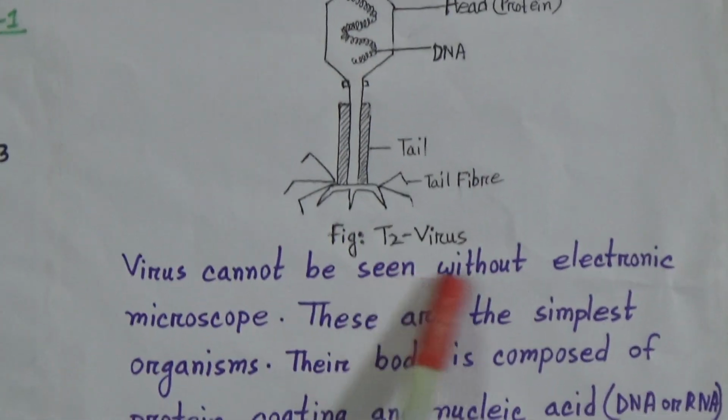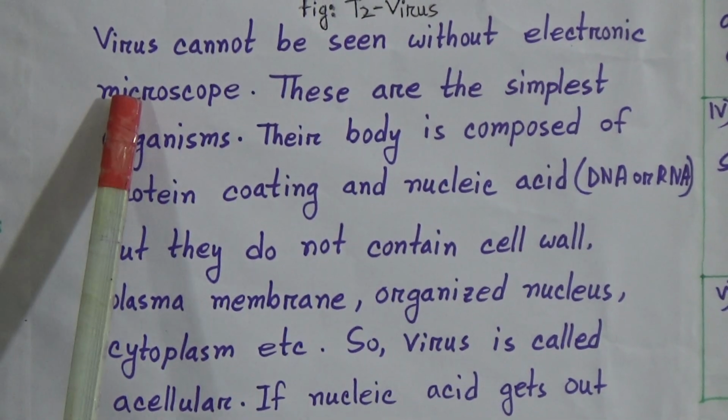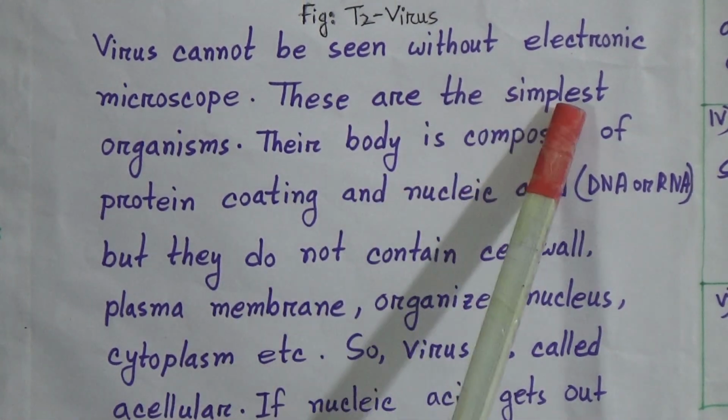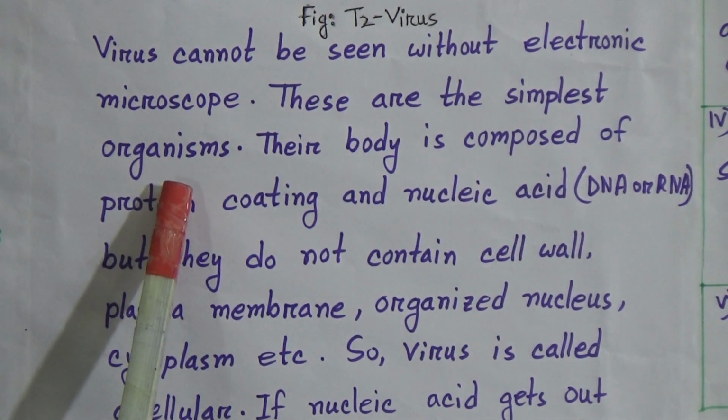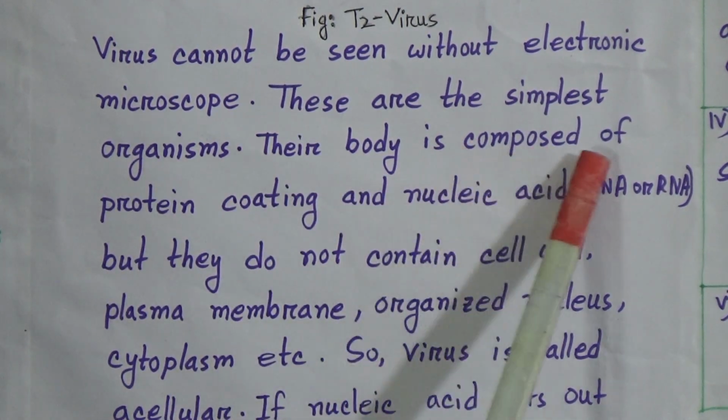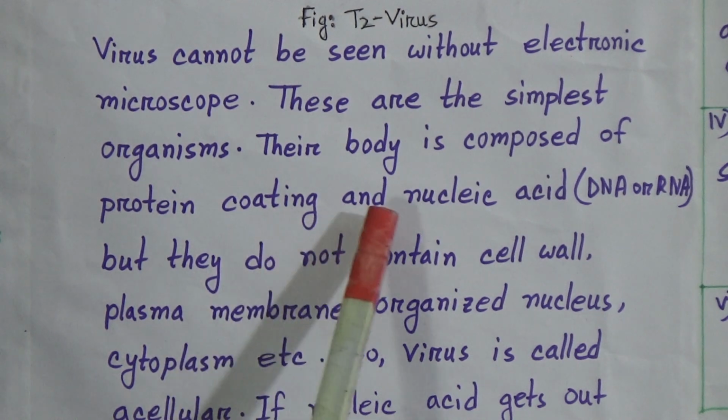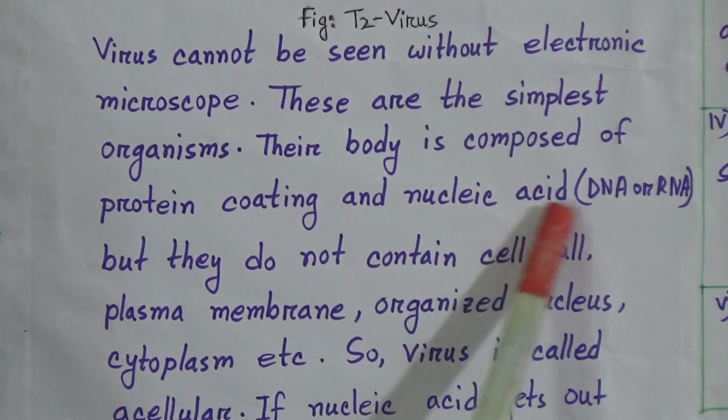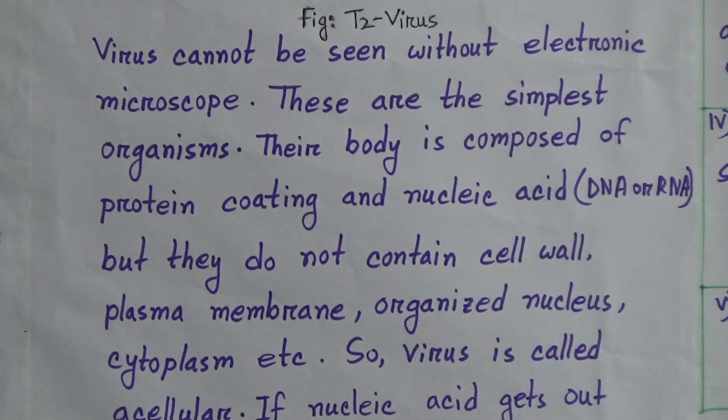Virus cannot be seen without electronic microscope. These are the simplest organisms. Their body is composed of protein coating and nucleic acid, that means DNA or RNA.